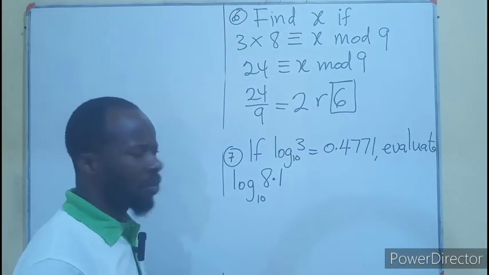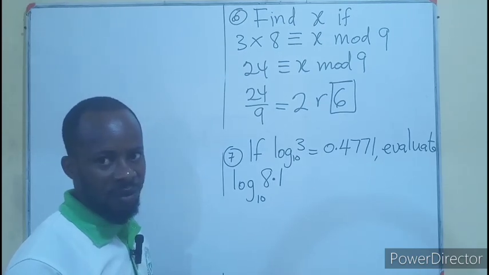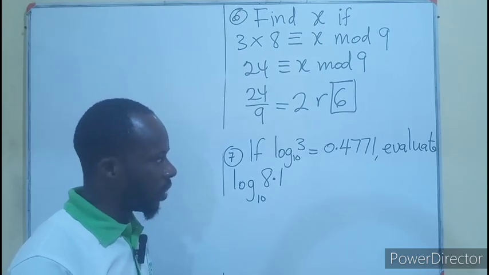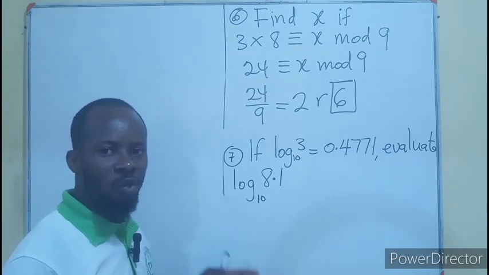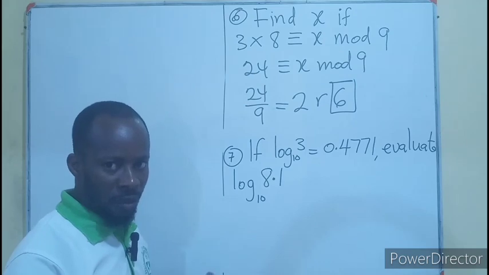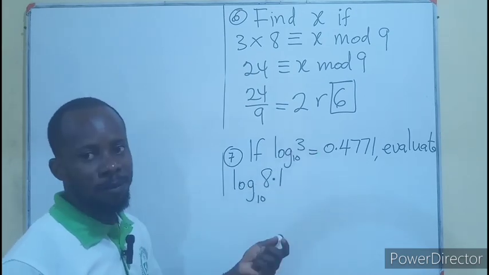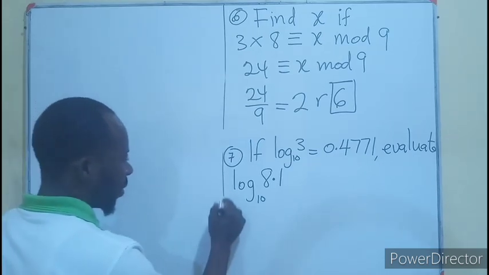Alright, so let's see question number 7. Log 3 base 10 is given as 0.4771. We are to evaluate log 8.1 base 10. So all we are going to do is make sure we express this in terms of log 3. How do we do that?